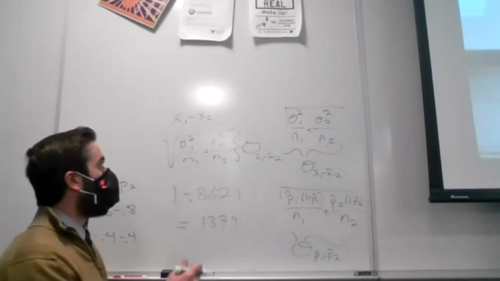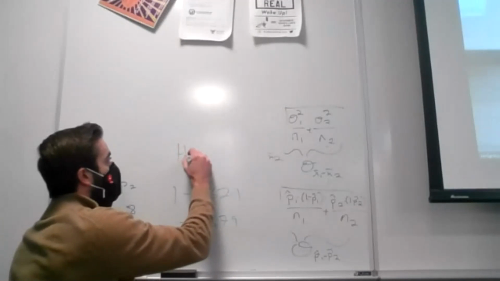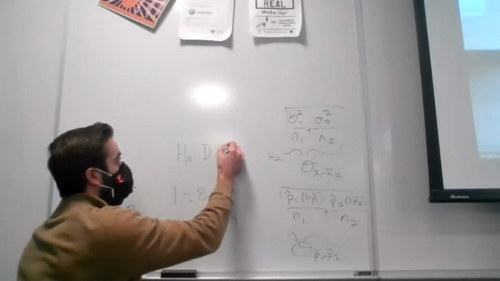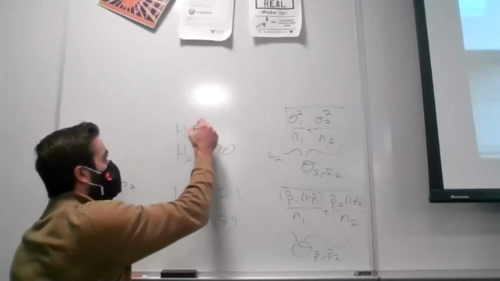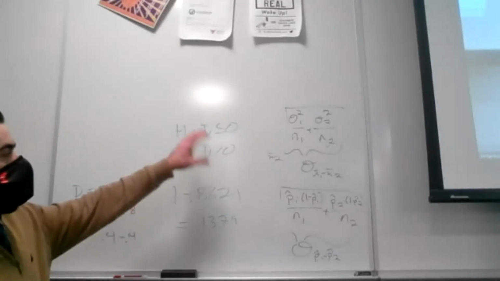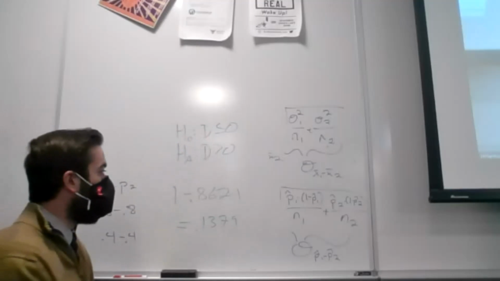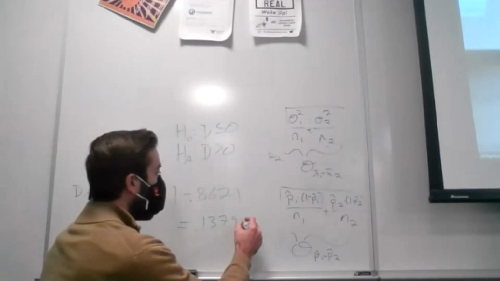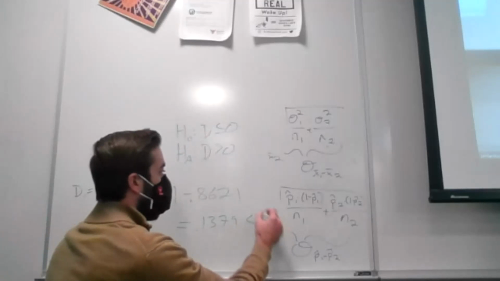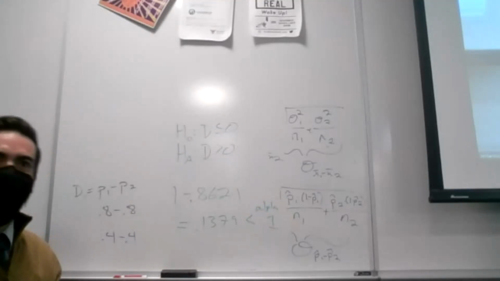Now, my alternative hypothesis, remember, was that the difference was greater than 0, so my null was that it was less than or equal to 0, which would mean that Biden had fewer votes. Can I reject the null at this level? Well, is this less than my alpha of 0.1? Not quite.